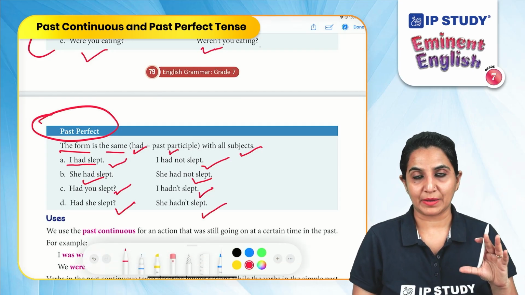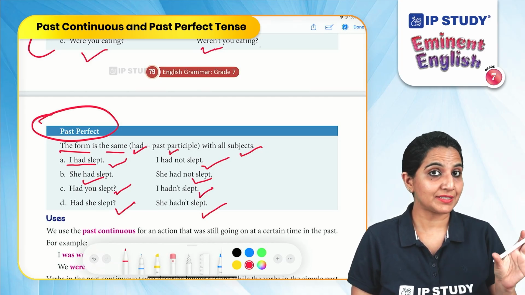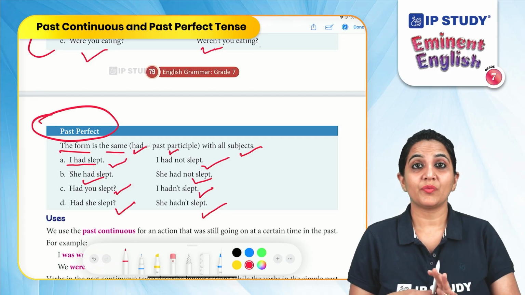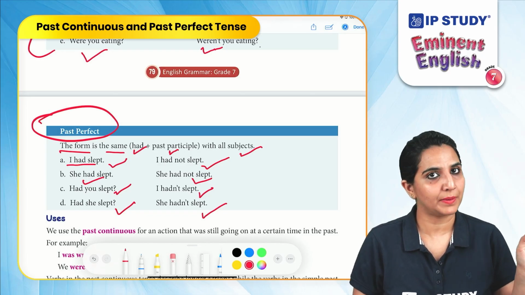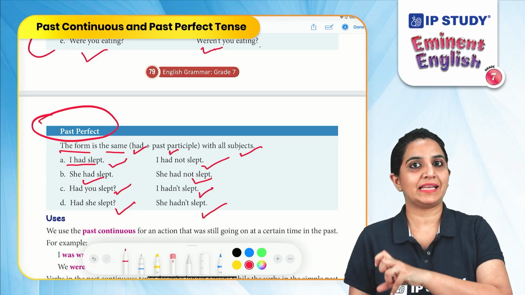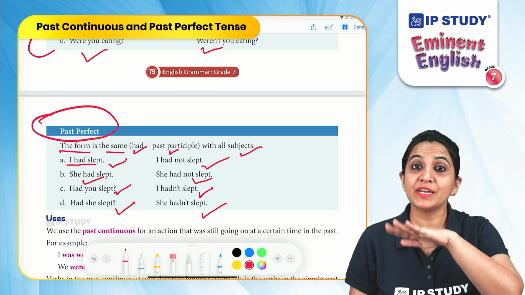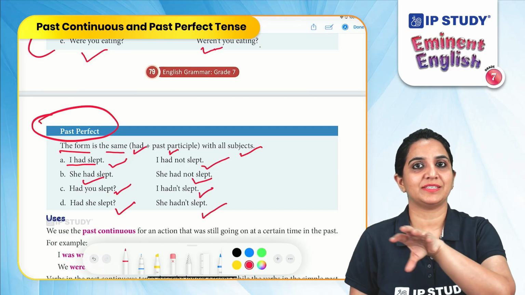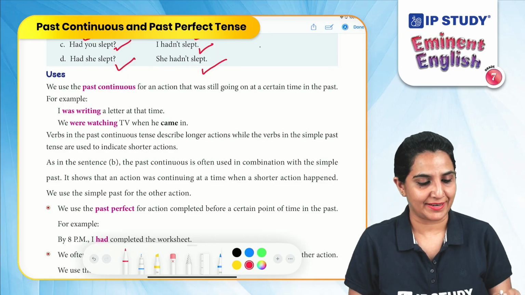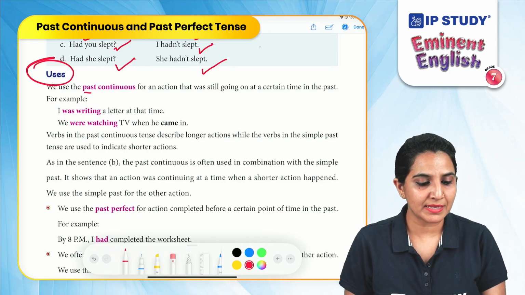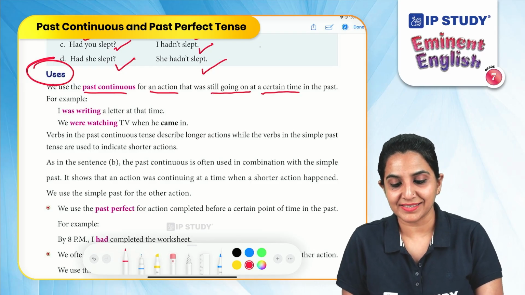So these were some of the examples of past continuous and past perfect tense. Past continuous are those sentences or actions which were happening at a certain point of time in the past. But past perfect tense are those actions which started in the past but were finished before a certain point of time. Let's study all of their uses in detail now. We use the past continuous for an action that was still going on at a certain time in the past.